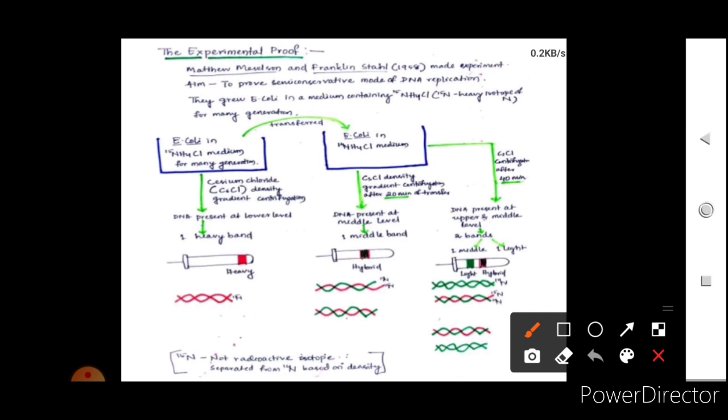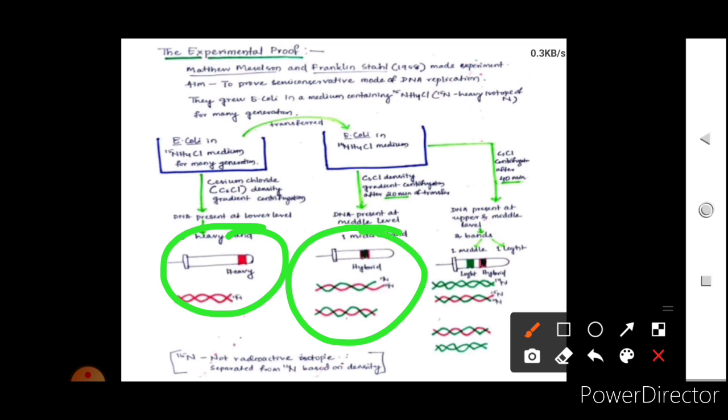Now the DNA present in the first generation, when the bacteria were growing on heavy nitrogen, was heavy DNA. When the E. coli were returned to the normal medium, they had a hybrid DNA, that is one old strand and one new strand. And finally when they were grown for other generations, they had totally new DNA and hybrid DNA, that means the mixing of the two.